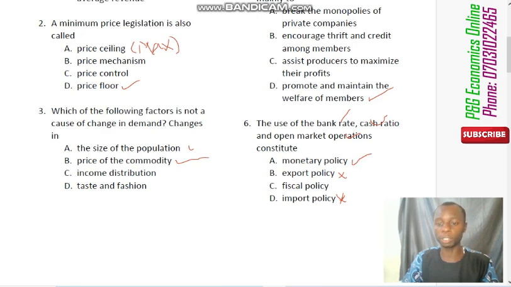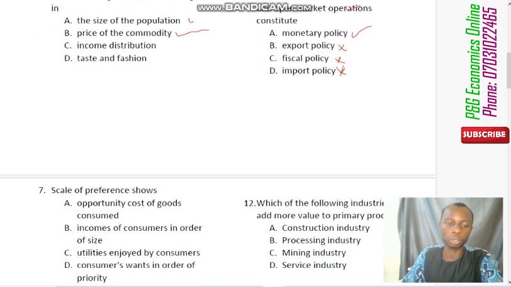It's not fiscal policy, because fiscal policy simply means using government expenditure, revenue and taxation as tools to manipulate how the market operates. But monetary policy is controlled by the CBN, and some of the tools the CBN uses to control commercial banks are bank rates, cash ratio, and open market operation, also known as OMO.